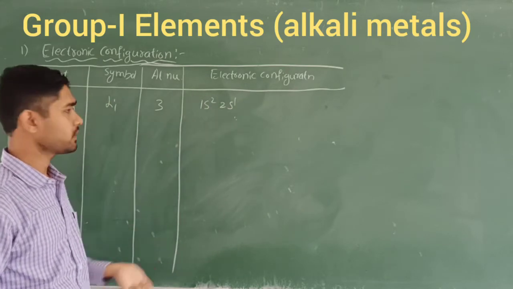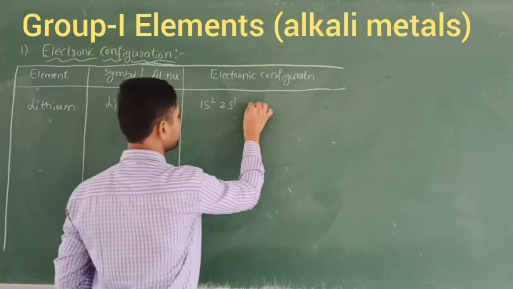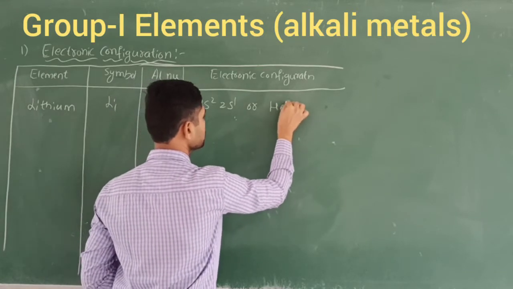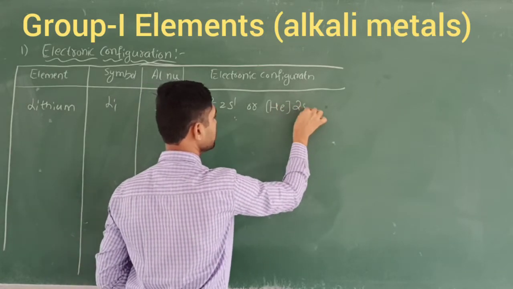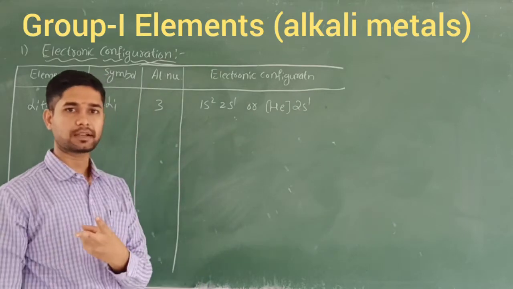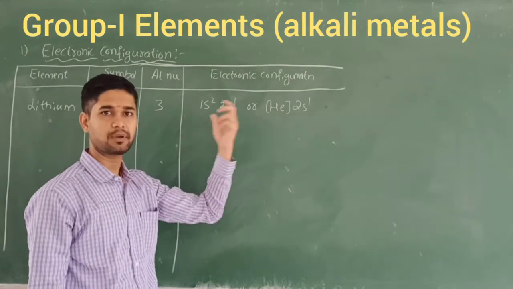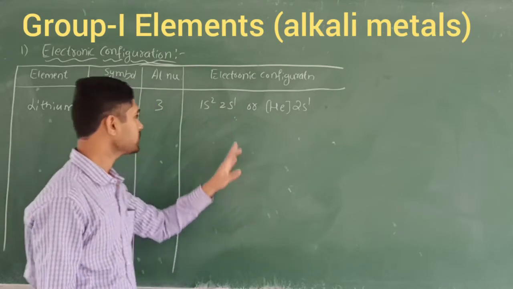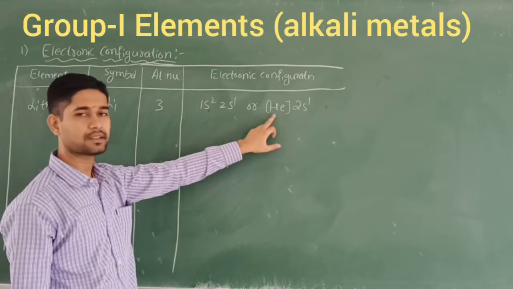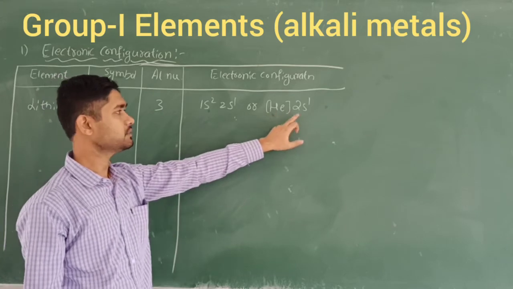1s2, 2s1. So we are going to write it like this: helium, 2s1. Why should we write helium here? Because helium contains 2 electrons, and 2 electrons is called stable here. Helium gas is stable because of the completely filled shell. That's why instead of 1s2, we are going to write the nearest noble gas, that is helium, then 2s1.